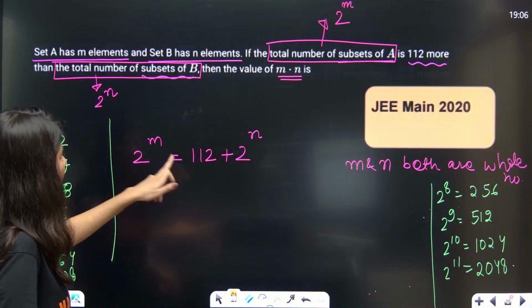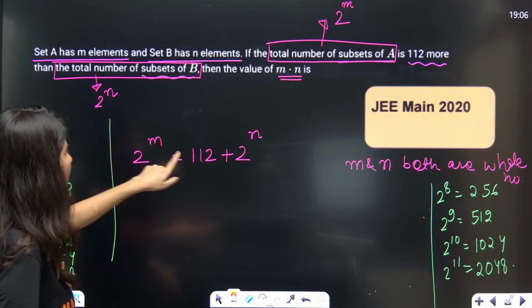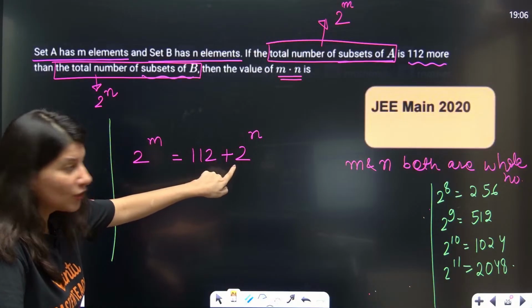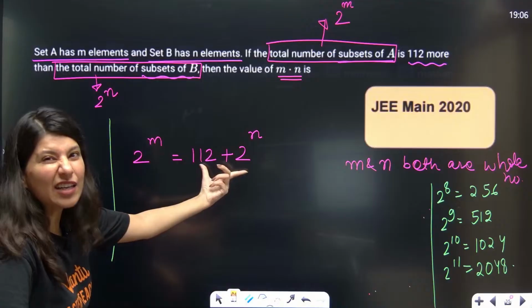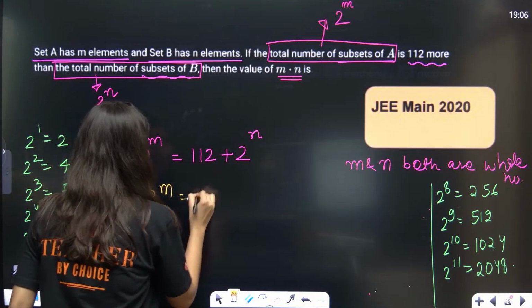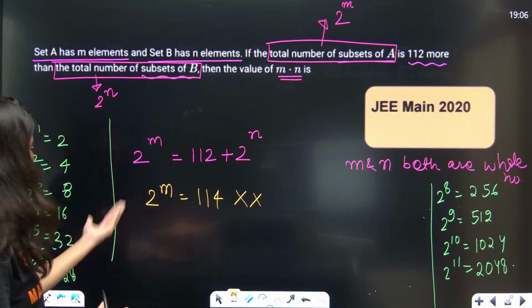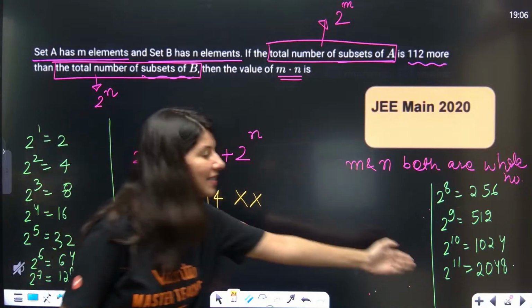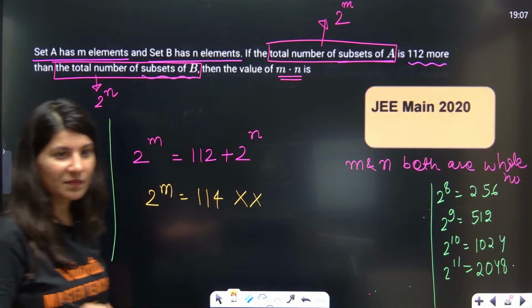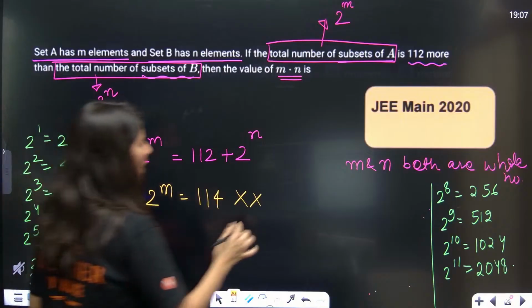Let's check whether the answer can be amongst these. Suppose n is equal to 1. Then 112 plus 2 will give you 114. Unfortunately, 2 power m equal to 114 is not a good thing, because 2 power m should be amongst these values. So n equal to 1 is not happening.